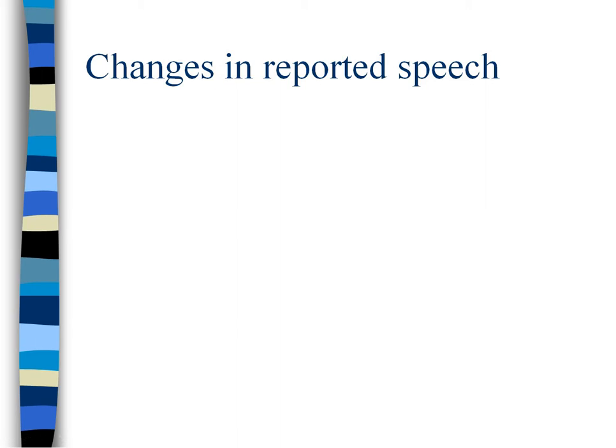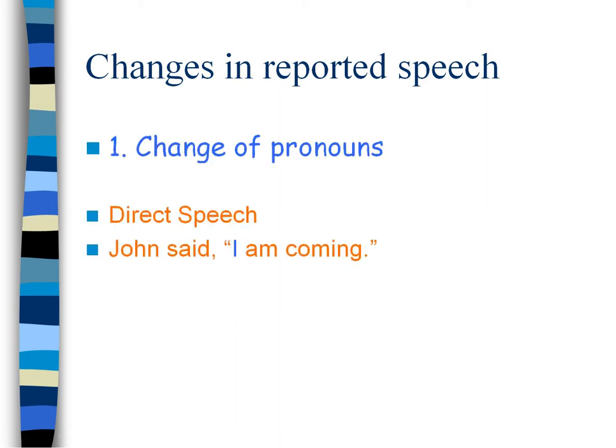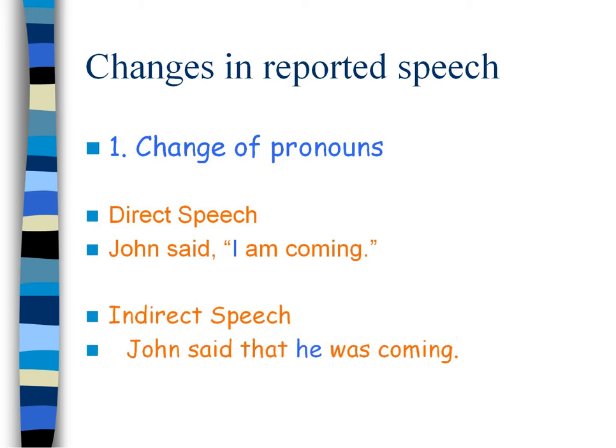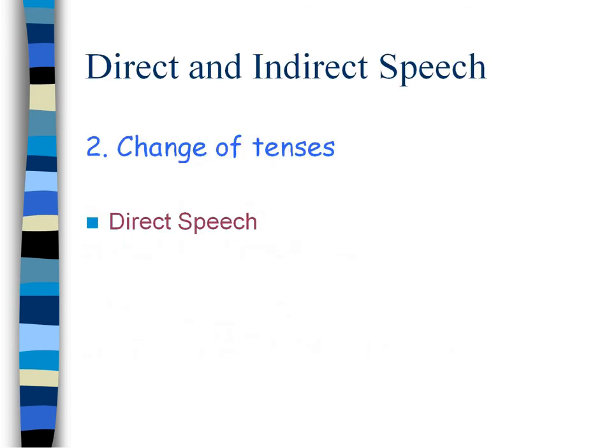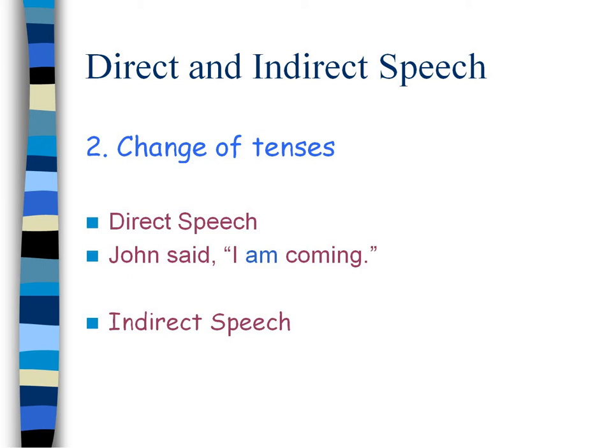Changes in reported speech. Changes of pronouns. In direct speech, for example, John said, "I'm coming," and in indirect speech, John said that he was coming, as we can see in the example. So there are some changes in pronouns, so I changes into he. And also we can say that there are some changes of tenses. For example, direct speech, John said, "I am coming," and in the indirect speech, John said that he was coming. So "I am coming," which is in the present continuous, changes into the past continuous. John said that he was coming.